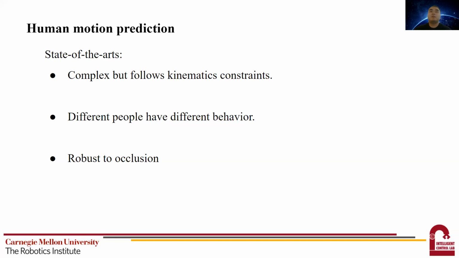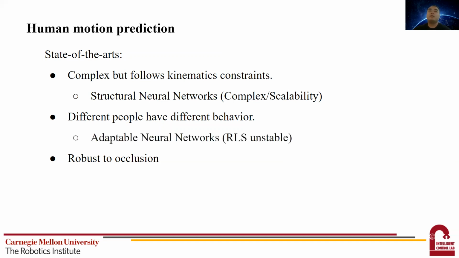There exist many works that try to predict human motion. Some try to use structural neural networks to encode the physical constraints. However, this encoding method makes the framework complex and difficult to scale. In order to account for individual differences in motion behavior, there are works using adaptable neural networks. Most of them use recursive least squares, which we observe might be unstable in the motion prediction context. And unfortunately, to the best of our knowledge, we didn't see any works that specifically consider the occlusion problem.